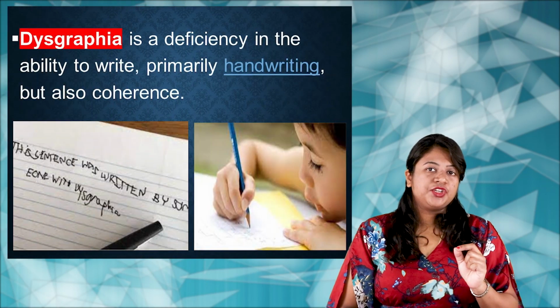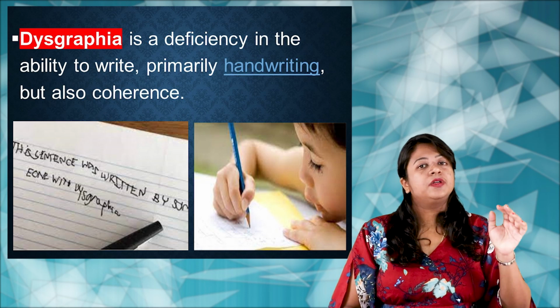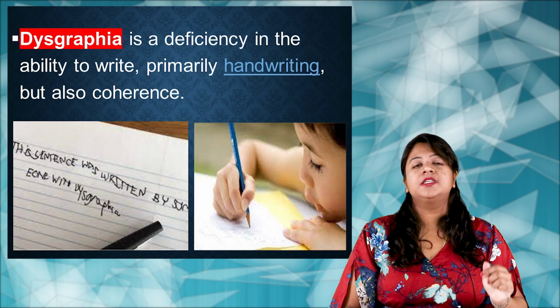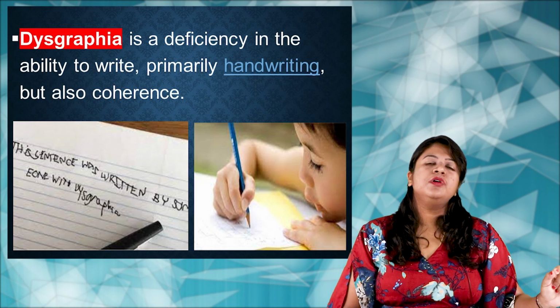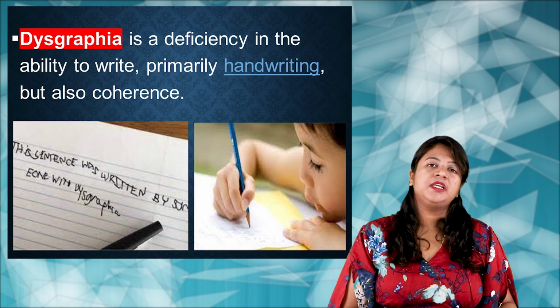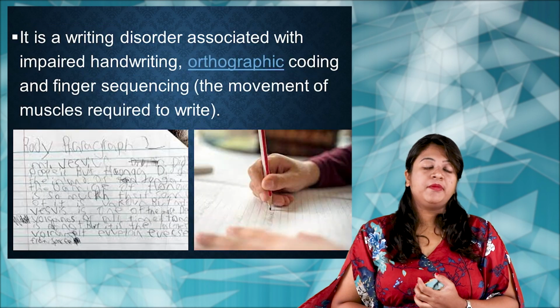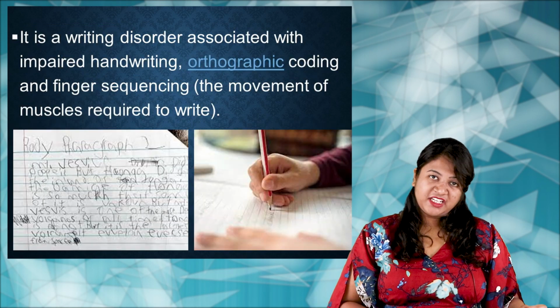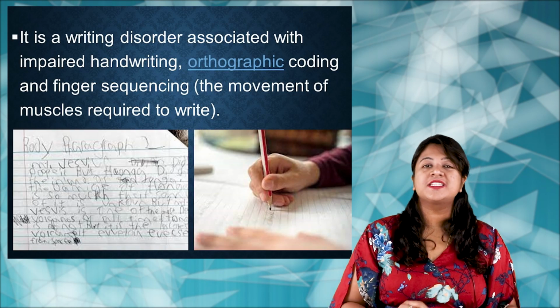The last condition under the learning disability is dysgraphia. So what is dysgraphia? It is a writing disorder. The person is not able to write. There is a deficit or an impairment in the development of the writing skills.